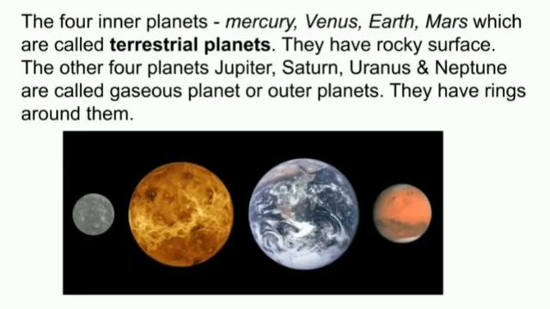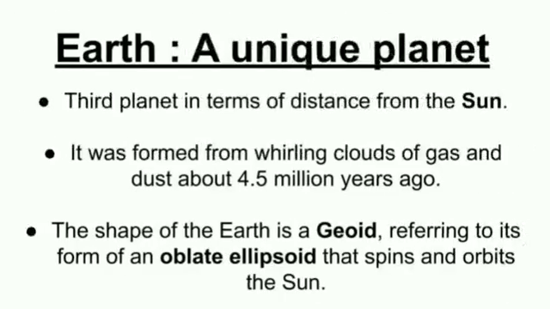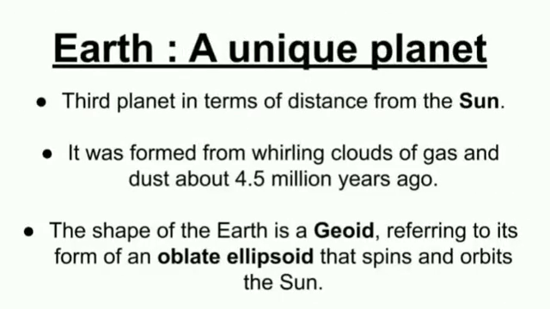Now we will study about our planet, that is our home planet, which is called Earth, and why Earth is called a unique planet. The Earth is the third planet in distance from the Sun. It was formed around 4.5 million years ago.